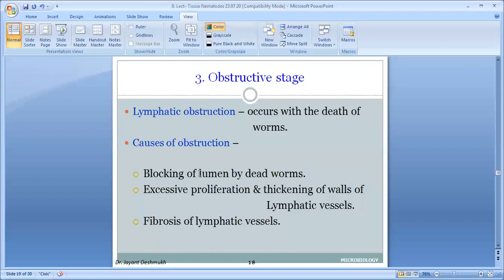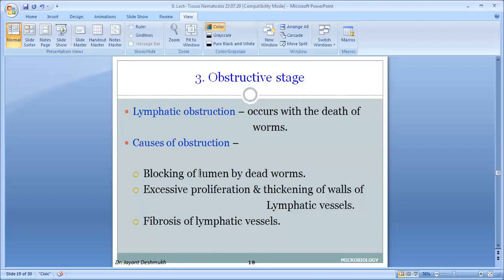gets accumulated in different parts of the body, mostly the genital area. It may accumulate in the thorax after rupture of the lymph vessel, known as chylothorax. If it accumulates in the abdominal cavity, it is known as chyloascites. It may be in the scrotum, hydrocele, or epididymis in the testicle, the genital area part.